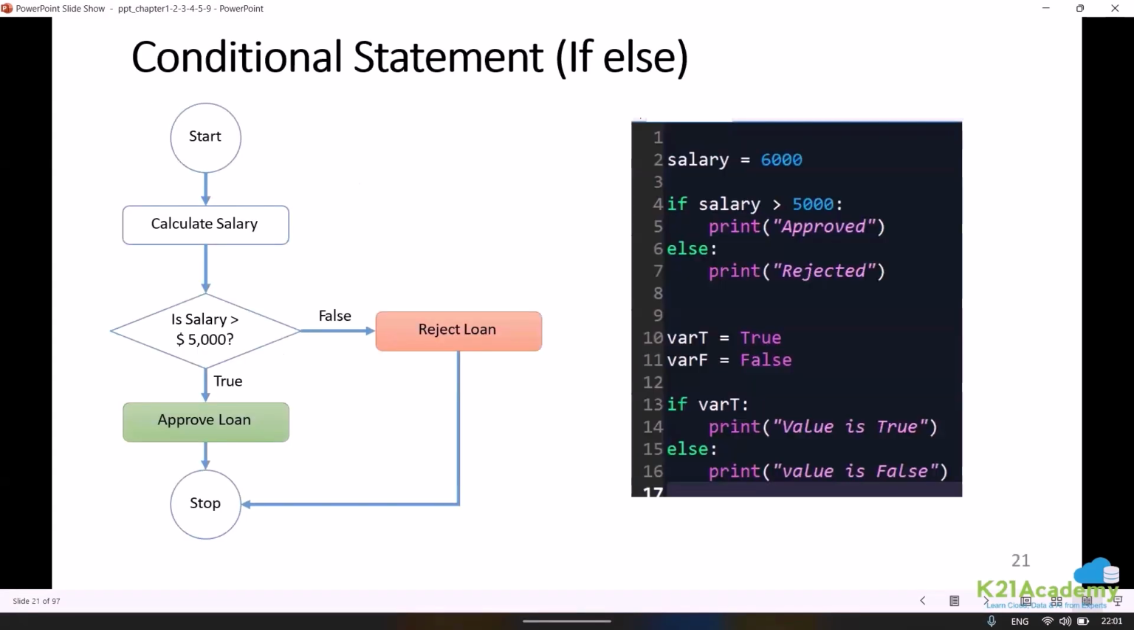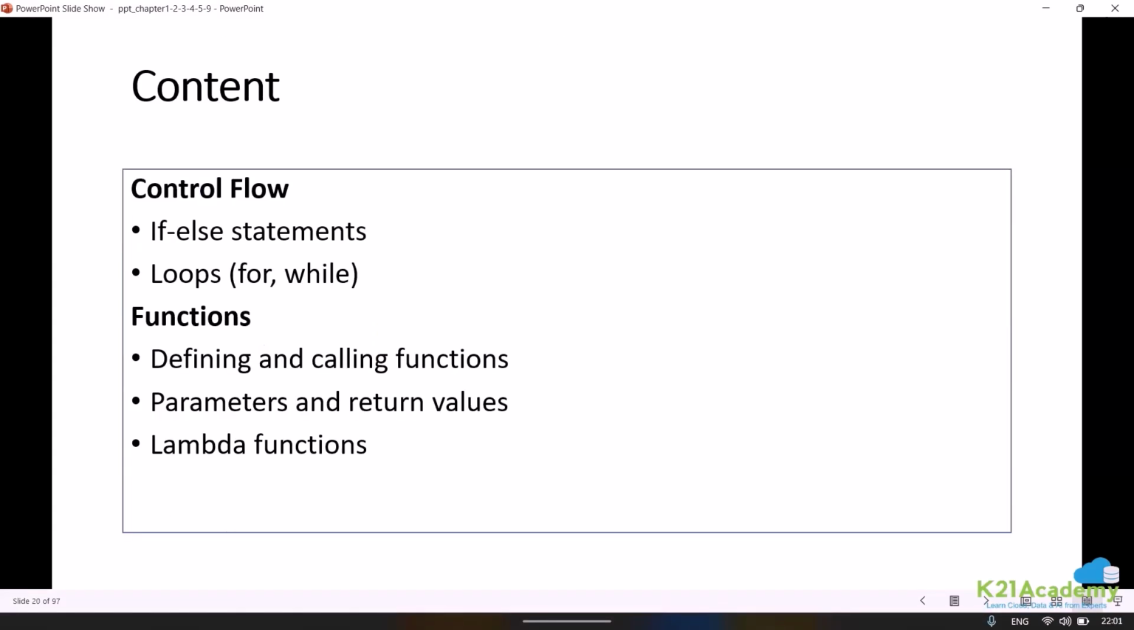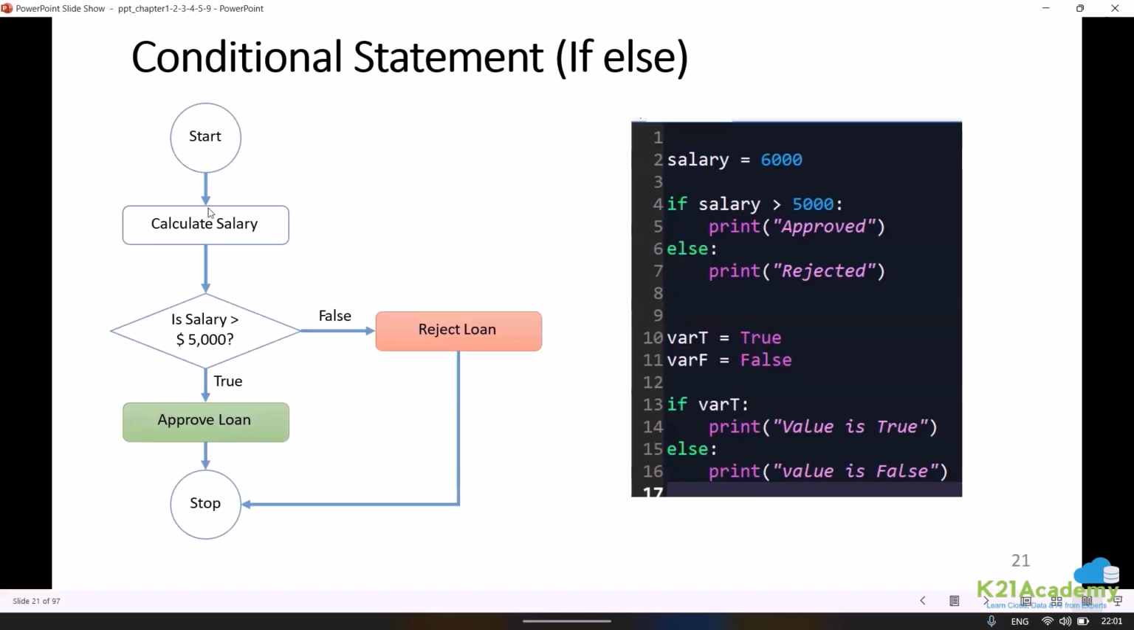Fine. I did say that we will look into the if else statement. Just to show you, suppose I want to calculate salary. Suppose I am defining salary as 6,000, and then I am saying I have got the salary. I have given it to the accounts department to calculate the salary.